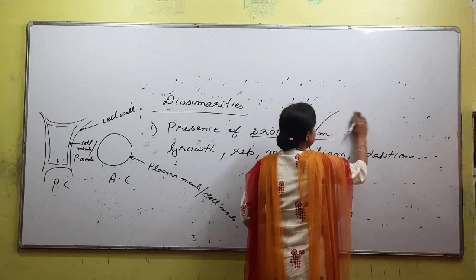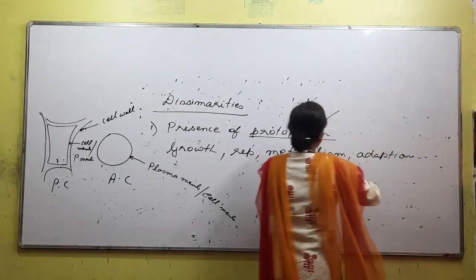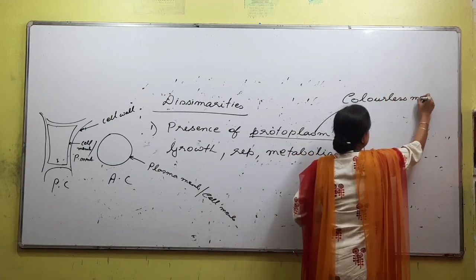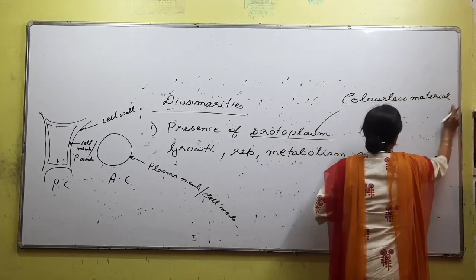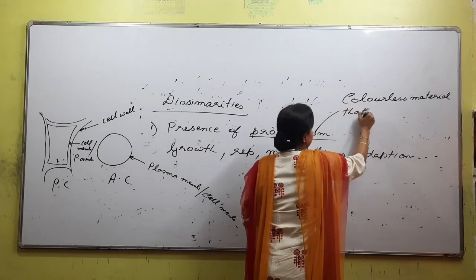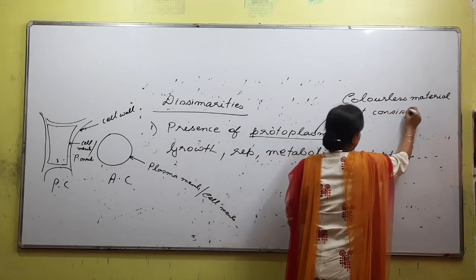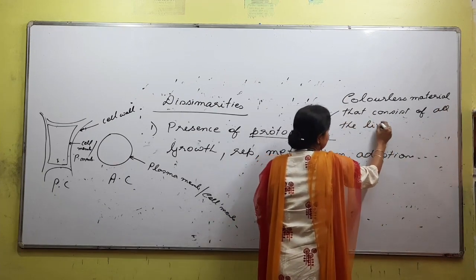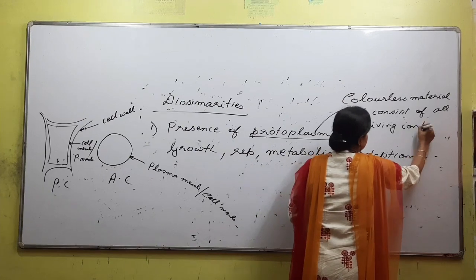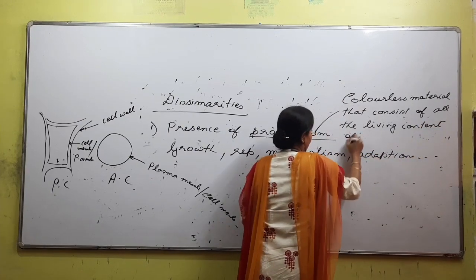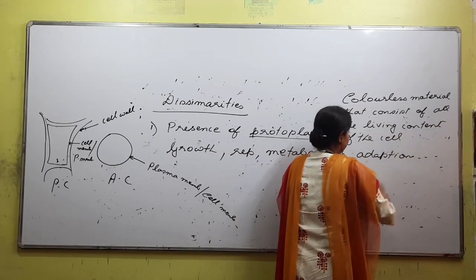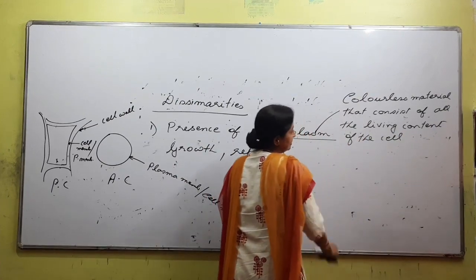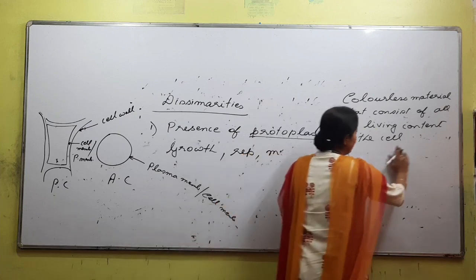Protoplasm is the colorless material that consists of all the living content of the cell. So, what is protoplasm? It is a colorless material that consists of all the living content of the cell,